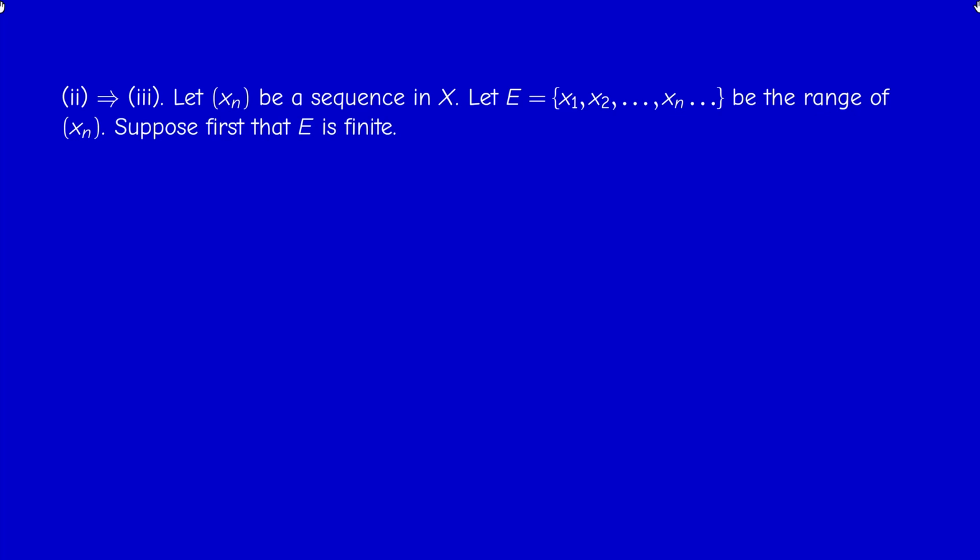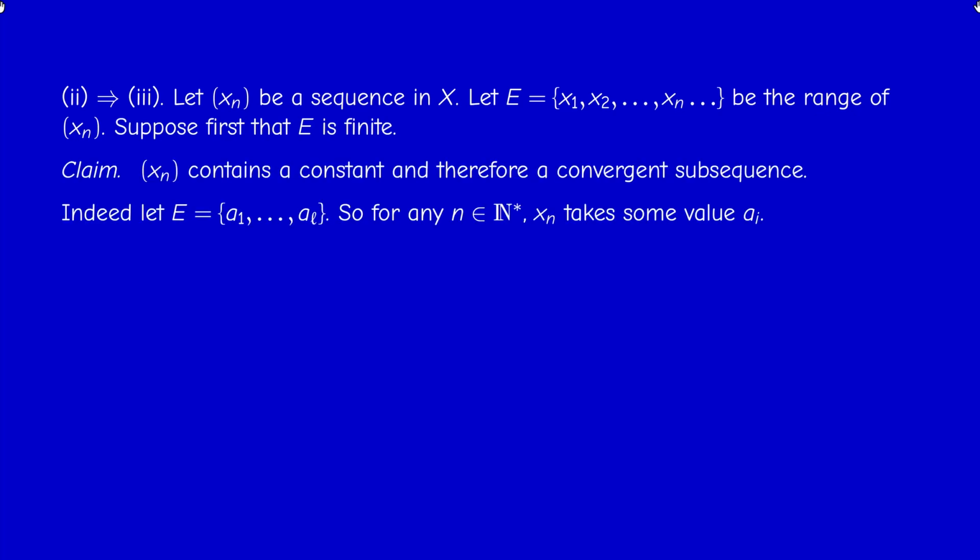Okay, suppose first that E is finite. Then we claim that the sequence x_n contains a constant subsequence, and therefore it's convergent. So if E is finite, then it contains, let us say, l elements, a_1 through a_l. And now, for each n in N star, x_n takes some value a_i.